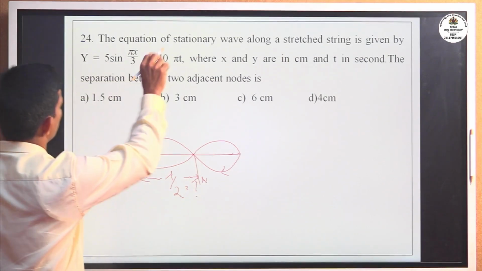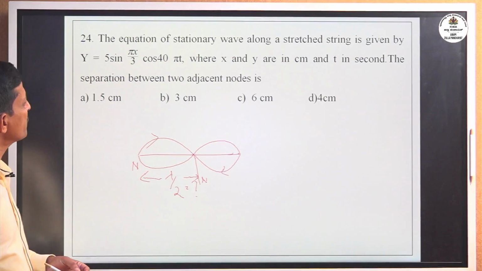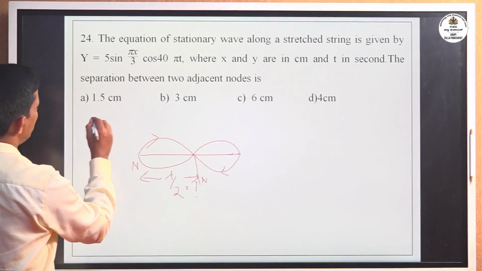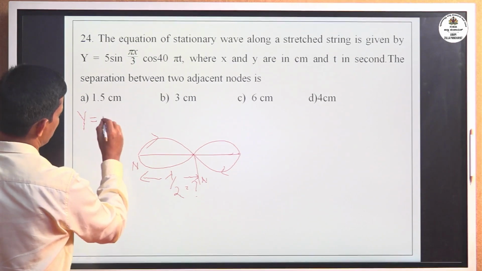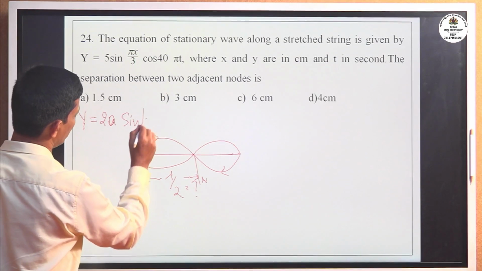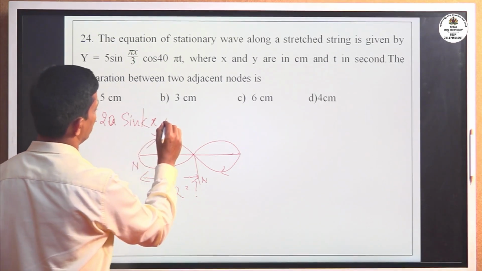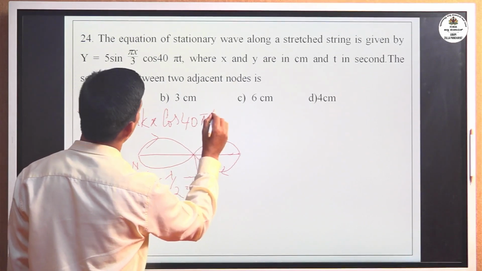Now the equation is given. Here also you have to remember the standard equation of stationary waves. The standard equation for stationary waves is y equal to 2a sine kx cos 40 pi t.